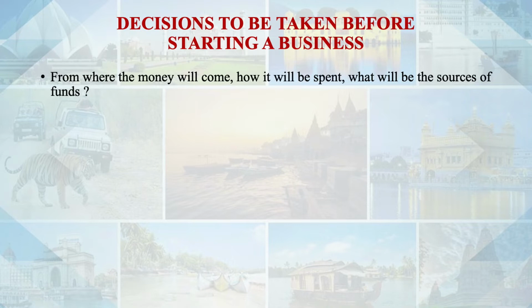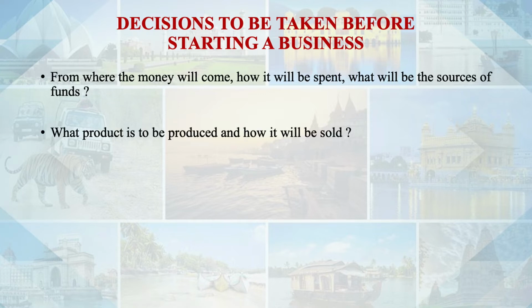If we want to start a new business, or start a new organization, or open a firm, there are some decisions that need to be taken beforehand. The first and foremost decision is about the finance: from where the money will come, how the money will be spent, and what will be the sources of funds. Another decision is what the product will be and how it will be sold to the customers. That decision is under the marketing part. And the very first decision, from where the money will come or how the money will be spent, basically deals with financial management.